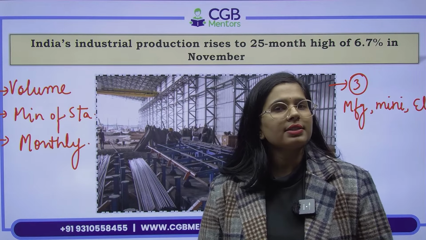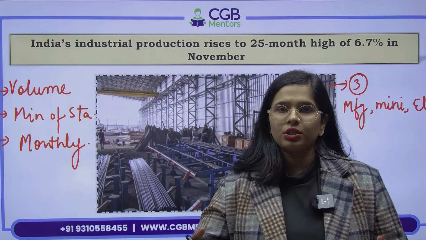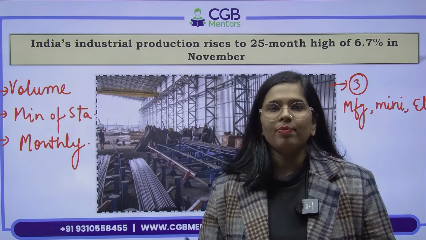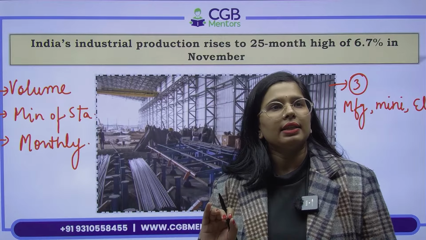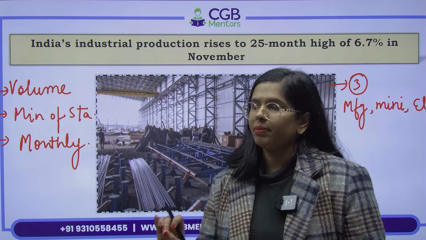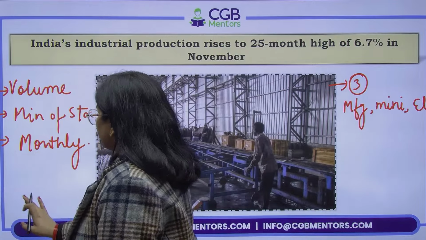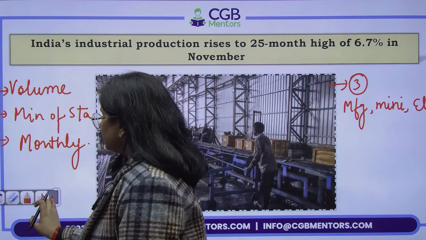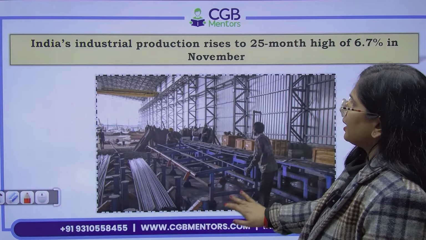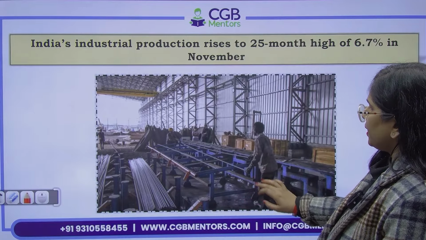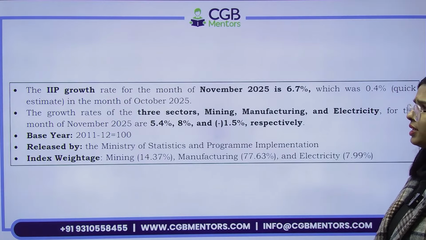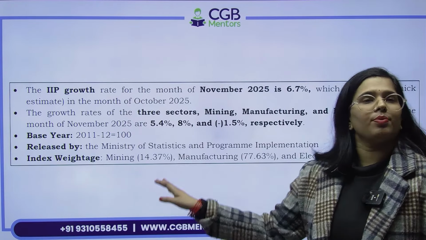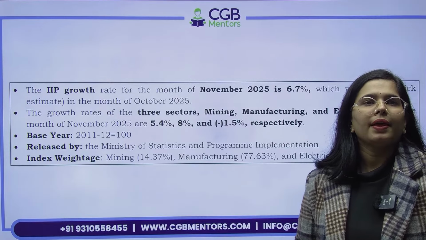Production. Now what they are suggesting over here is that we have registered a record growth. And let me tell you, manufacturing has registered the highest growth among all these 3 sectors. This was something that was important for you to remember in this item. You just have to remember this; whenever we talk about the indexes, static becomes very, very important for us. Let's move ahead. So there are 3 sectors: mining, manufacturing and electricity. Okay, I forgot to tell you the base year. So base year is 2011-12.